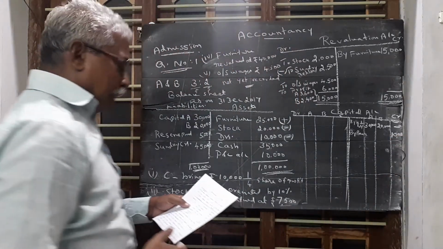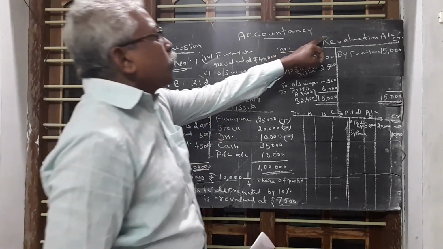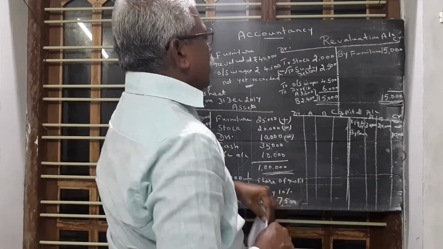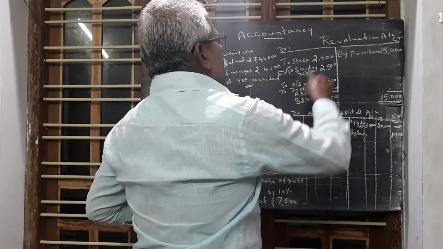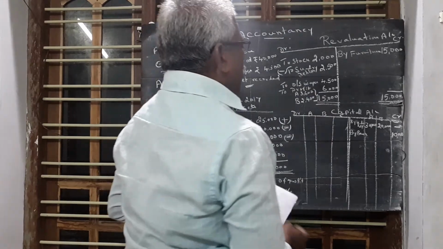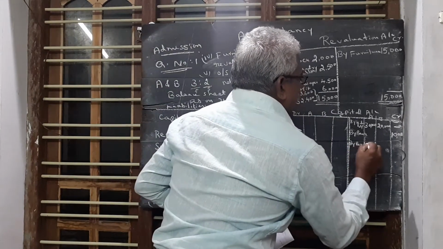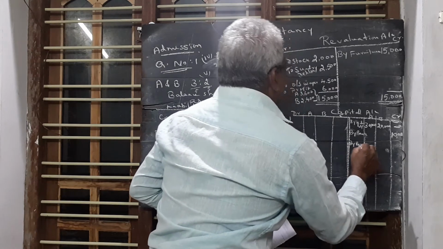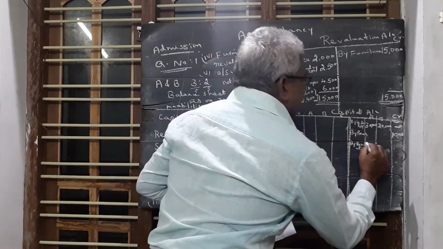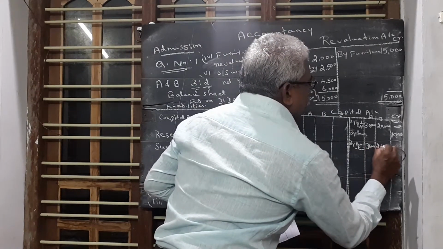So 10,000 is entered there. Then this revaluation profit is entered here. Revaluation account shows profit of 3,600 and 2,400. So by revaluation profit, 3,600 and 2,400.